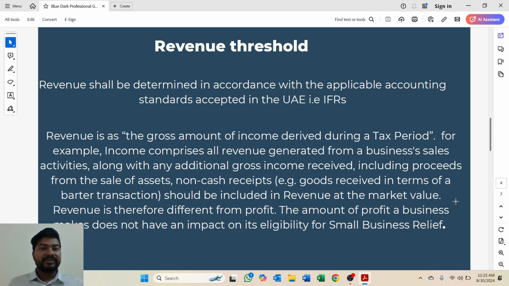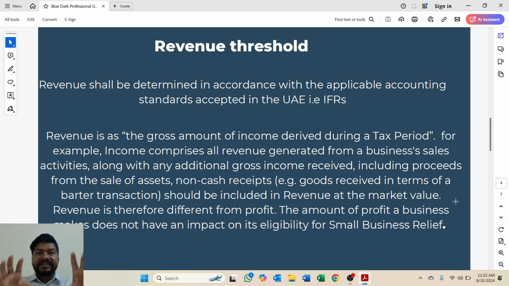So here revenue is the gross amount of income received during a tax period. In any particular tax period, all the income received by the entity or taxable person shall be considered to calculate revenue. For example, income comprises all revenue generated from business sales activities along with any additional gross revenue received, including proceeds of sale of assets.